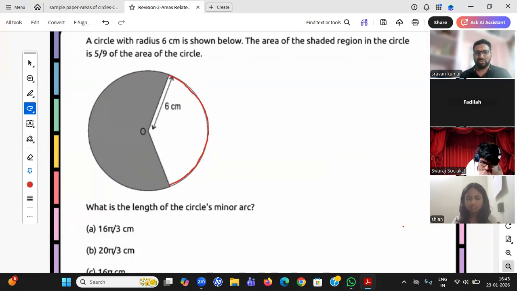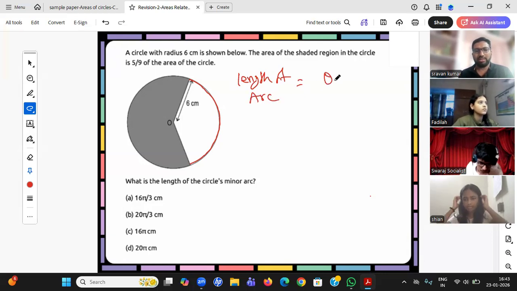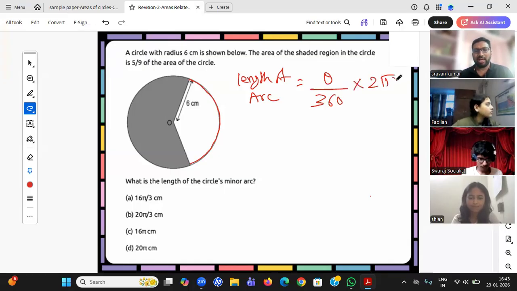Come on, students. With the given information, try to find out the things. So how to find the length of an arc? We have a direct formula. Length of arc equals theta by 360 into 2 pi r. Do you have all the things? R you have, 2 pi you know, theta you don't have, student.